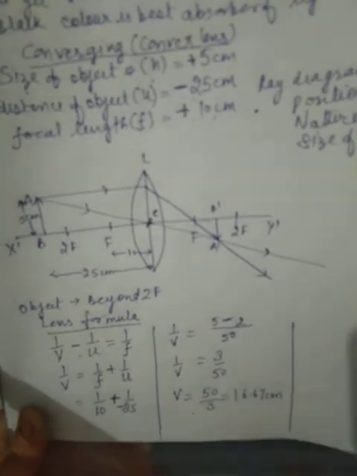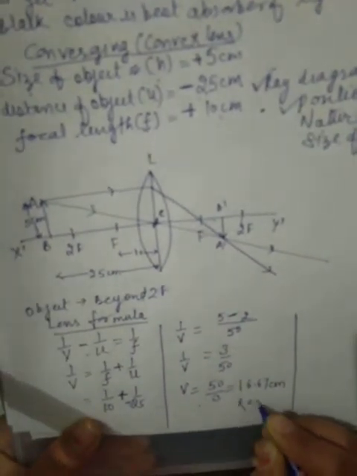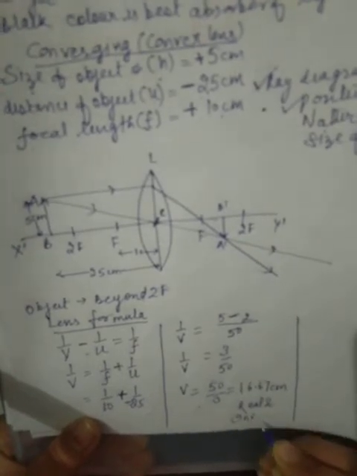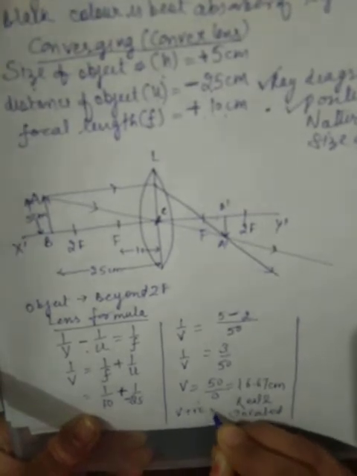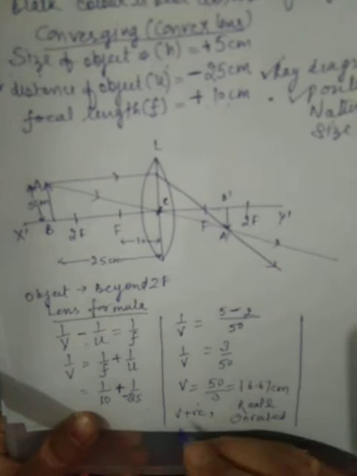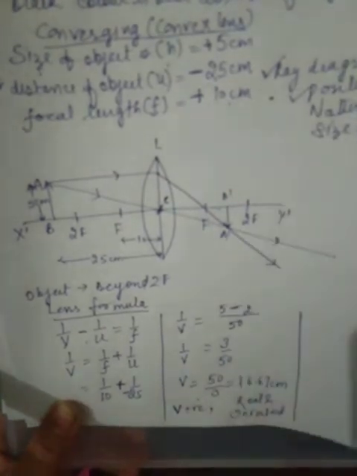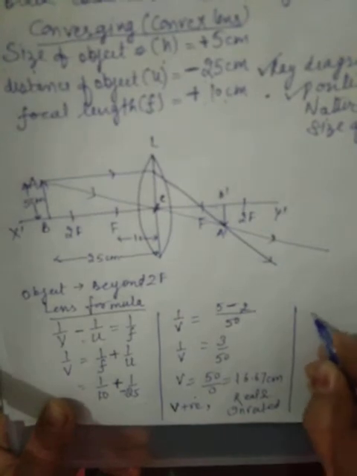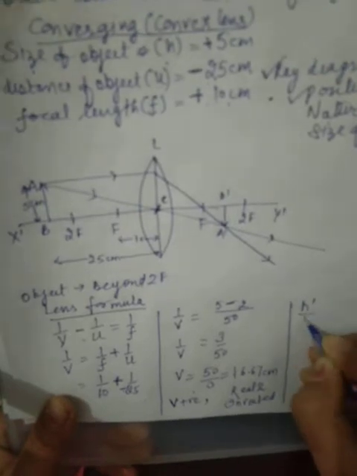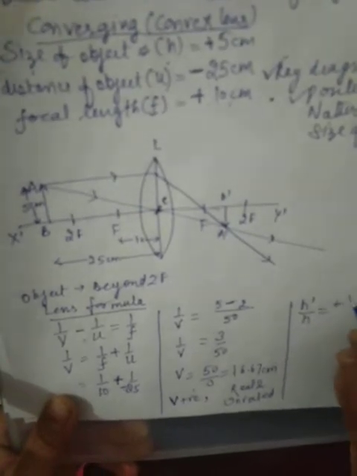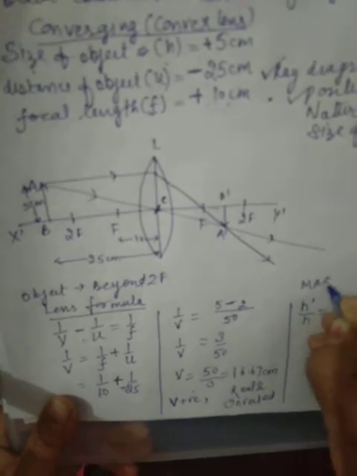That is the image position. Ray diagram done. Position of image done. v is positive. When v is positive, the image is real and inverted. Why? Because v is positive. Now, we have to find out the size of the image. We know, as per the magnification formula, h dash upon h is equal to v upon u. That is the magnification formula.